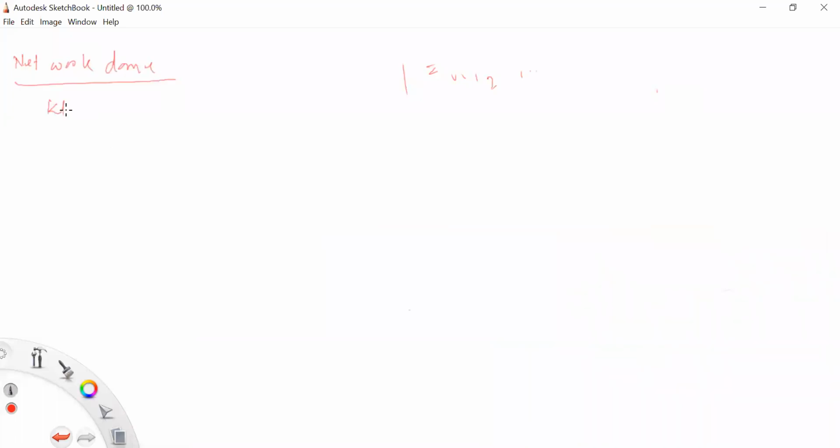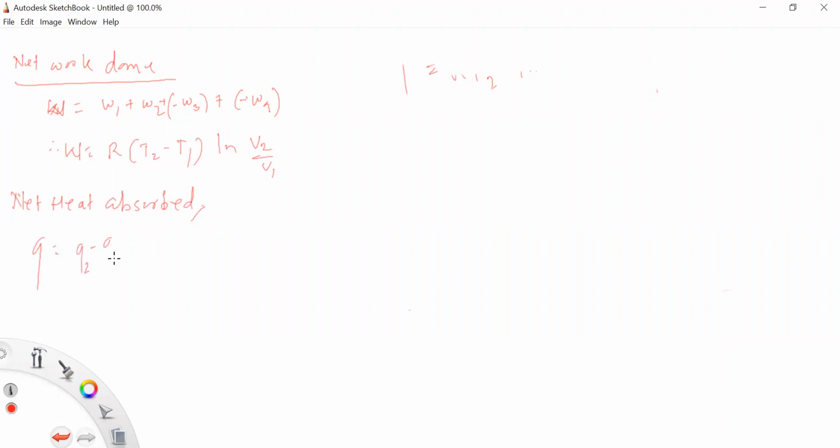That is W is equals to W1 plus W2 plus W3 plus W4. हे किती येतंय? तर net work done, that is W is equals to R into T2 minus T1 ln V2 upon V1. Net heat absorbed म्हणजेच किती? तर that is Q is equals to Q2 minus Q1.